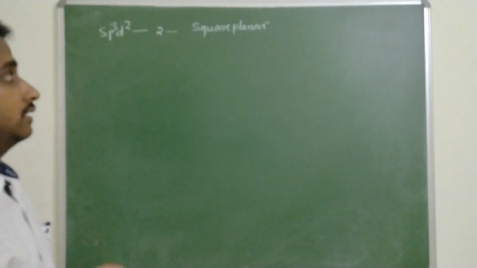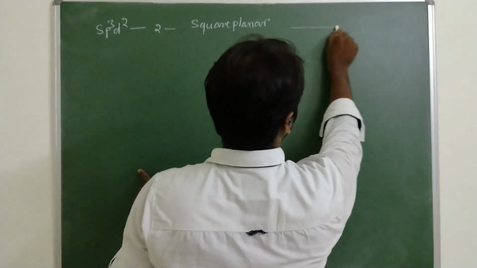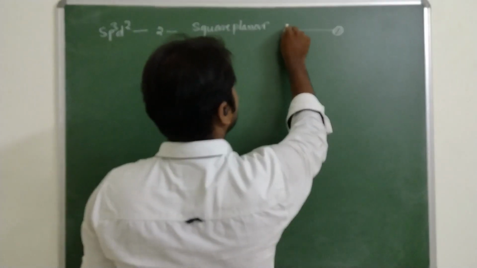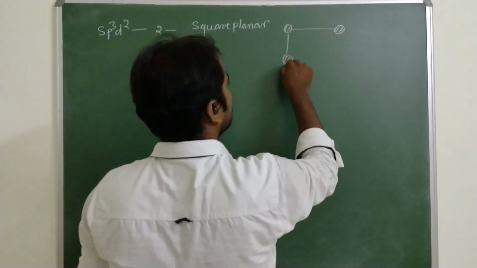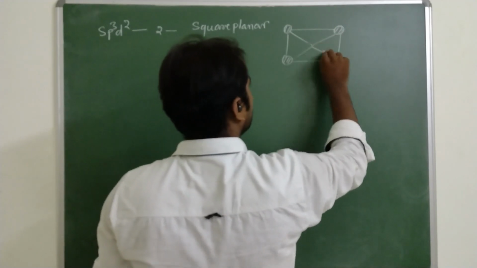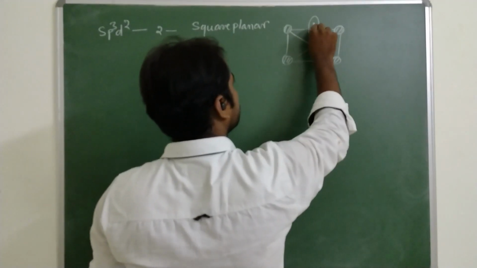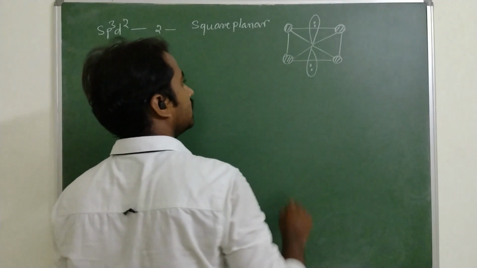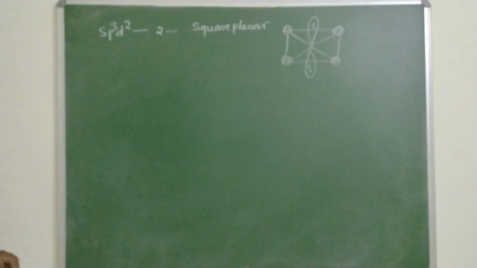Geometry is square planar. The structure looks like this, a square planar.